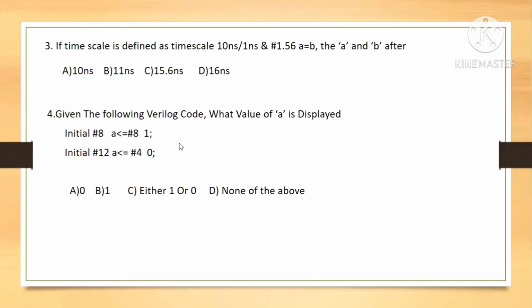Okay, next question, the fourth one. Given the following Verilog code, what is the value of A displayed? Initially #8 A <= 1 with non-blocking, and initially #12 A <= 4 with non-blocking. What is the answer? Can you read it and tell me the answer?